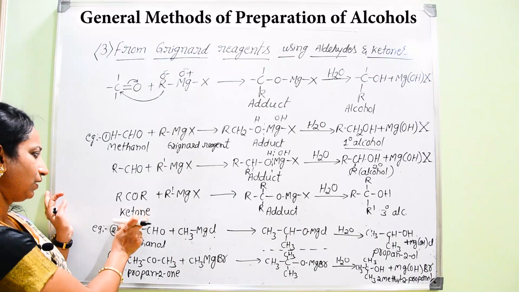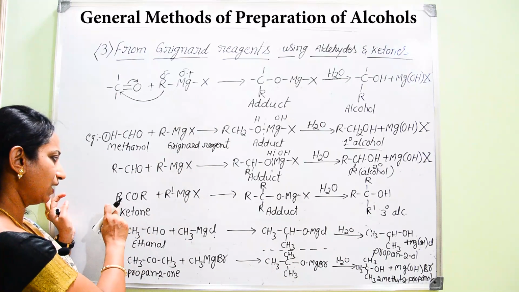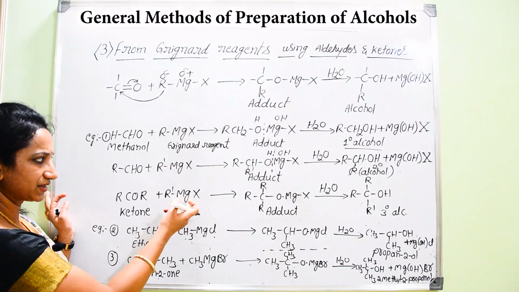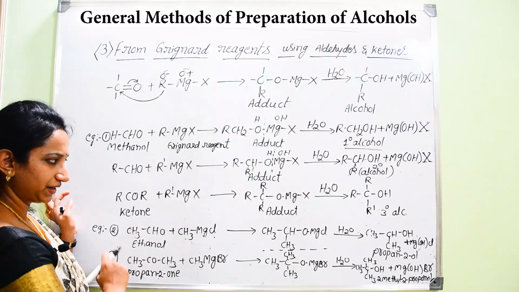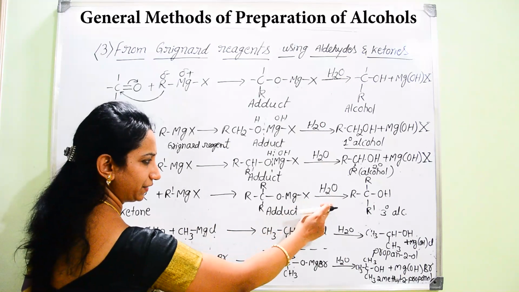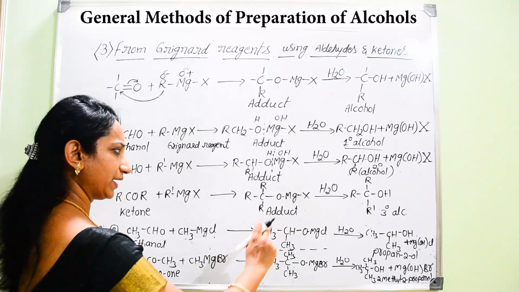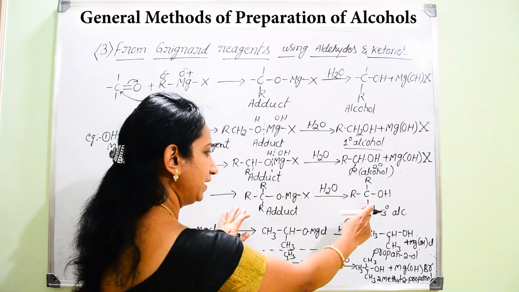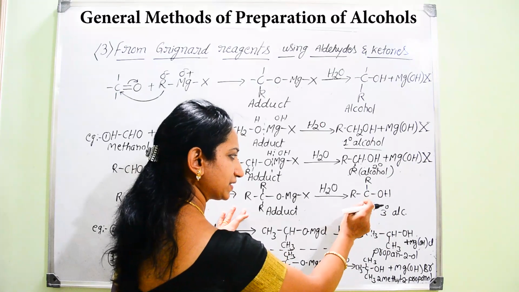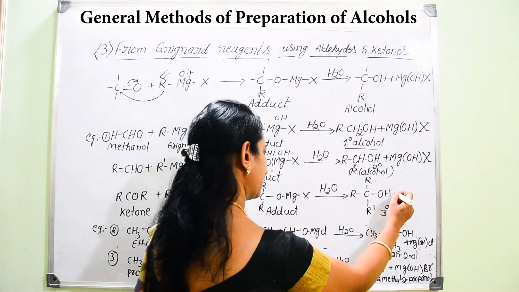Now we can consider the general reaction: RCOR represents the ketone, RMgX represents the Grignard reagent. First you get the formation of the adduct, then on hydrolysis you get the formation of an alcohol attached to a tertiary carbon, resulting in tertiary alcohol.